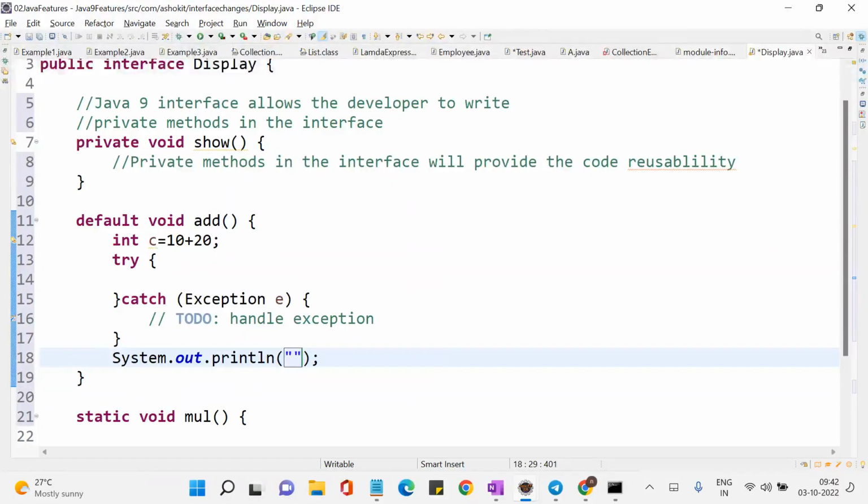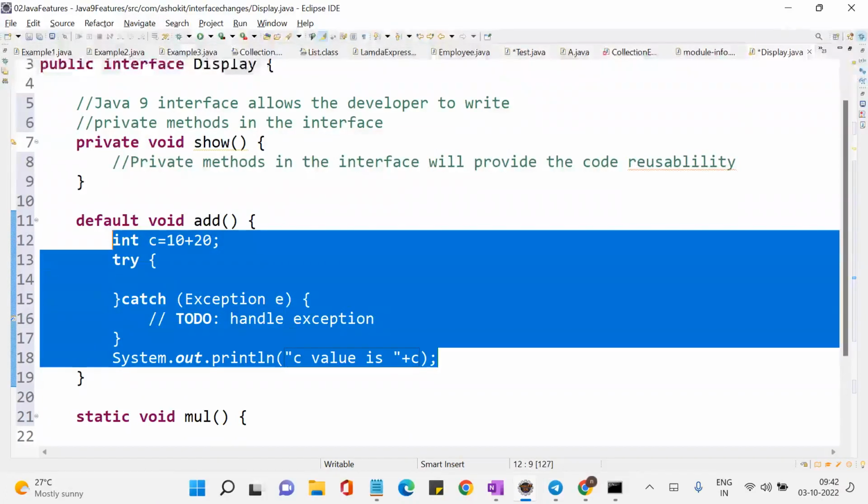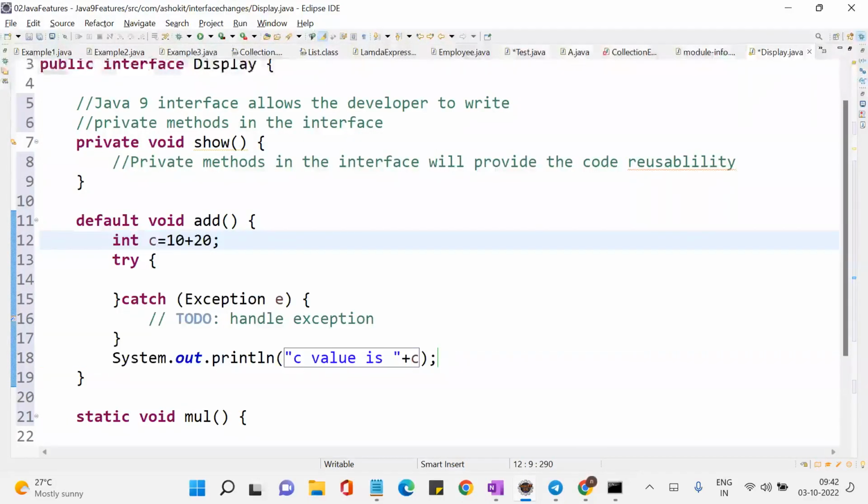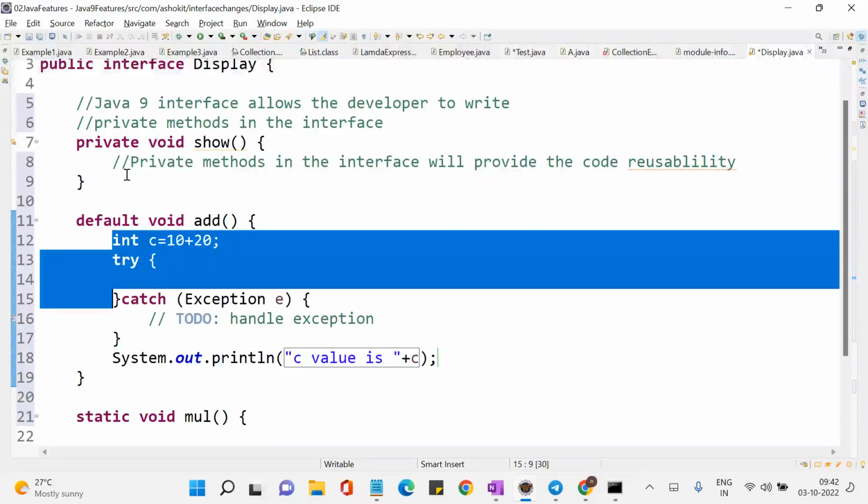c value is. So this is a code, and this code can be anything. For the time being, I have just written this one. Now assume that I have written this code. Now, can I have more than one default method in an interface?